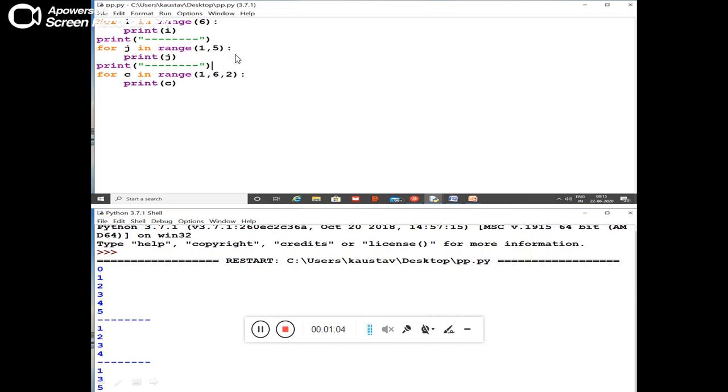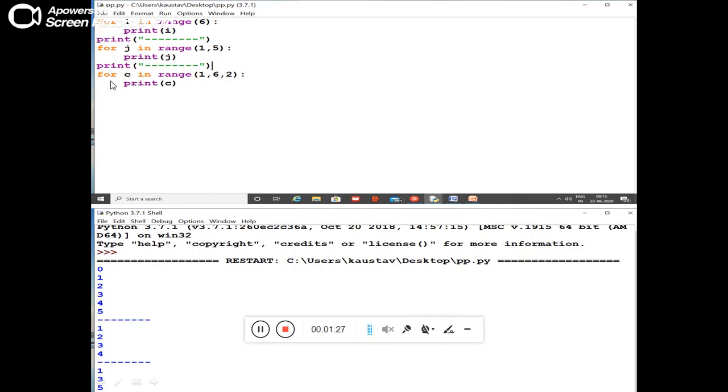The second variation of the for: for j in range 1 to 5 colon, print j. What will happen here? The start value will be 1 because I have specified it. It will go up to 4, and by default the step value will be 1, if you don't specify anything.